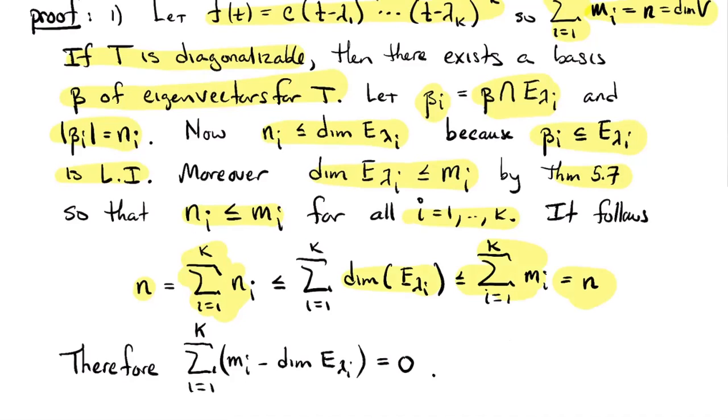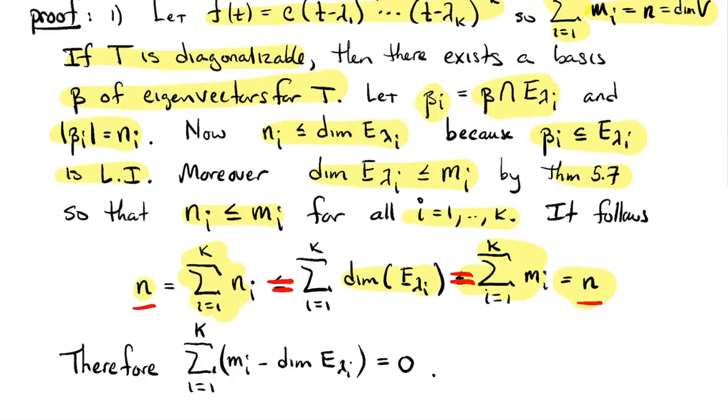So the polynomial splits, the multiplicities of its zeros add up to its degree. Well, then that means since the n is the same on the left and right hand side of those inequalities, all those inequalities are actually equalities. Those numbers are actually all equal to each other.